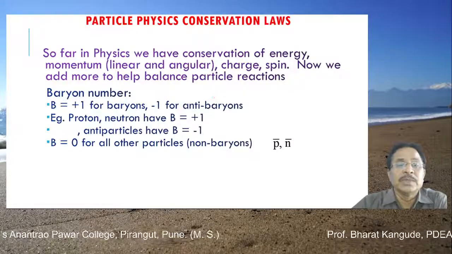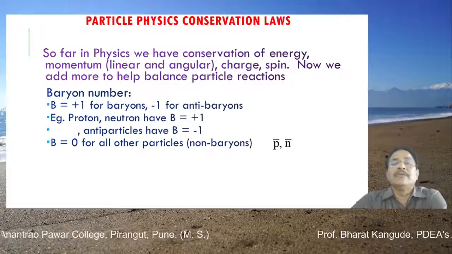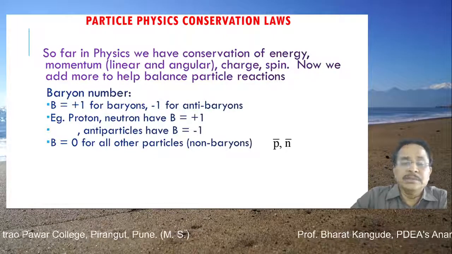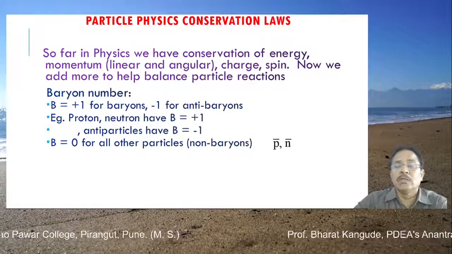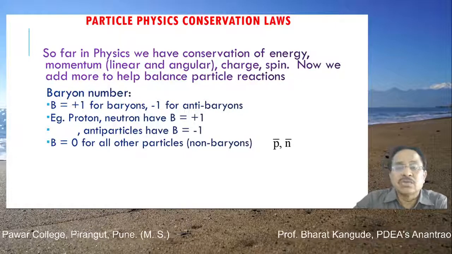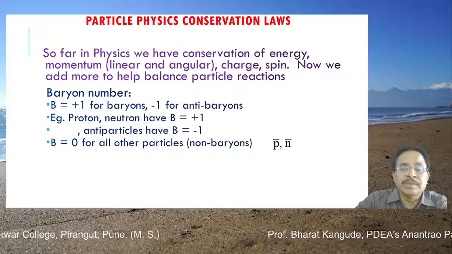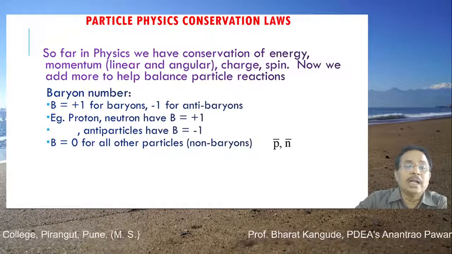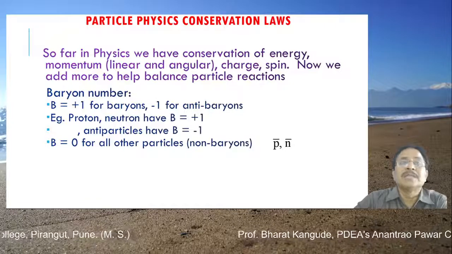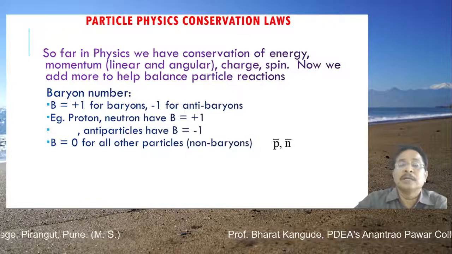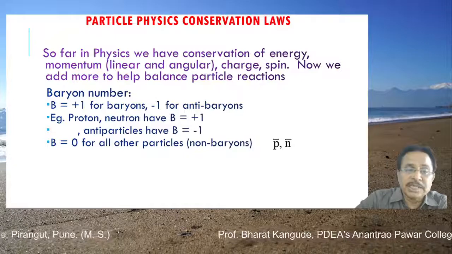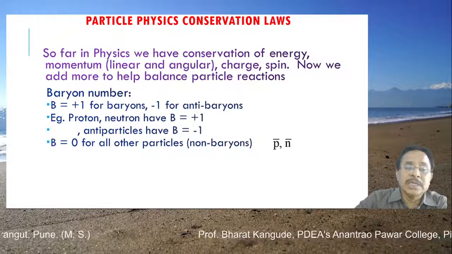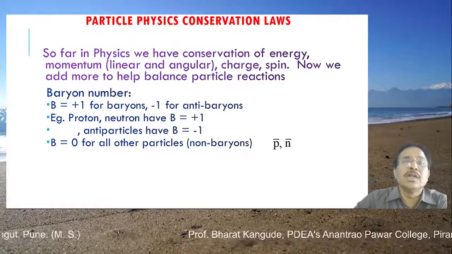Okay, so that is what we call particle physics conservation laws. So far in physics we have conservation of energy, then momentum, linear and angular momentum conservation, there is charge conservation, there is spin conservation. These are the requirements of statistics. Now we add more to help balance particle reactions. Different types of particle reactions can be seen, whether the reactions are possible or not, will be tested upon these conservation numbers. So the first conservation rule is called baryon number conservation.